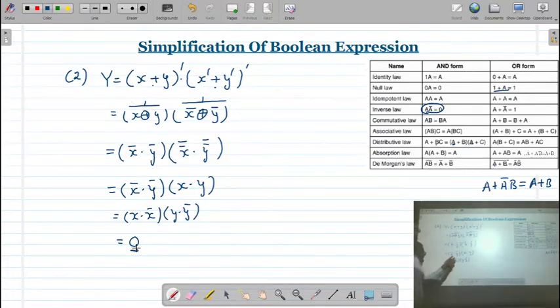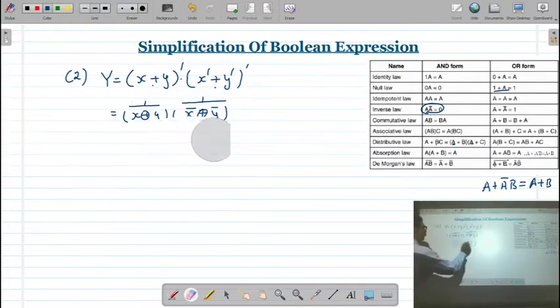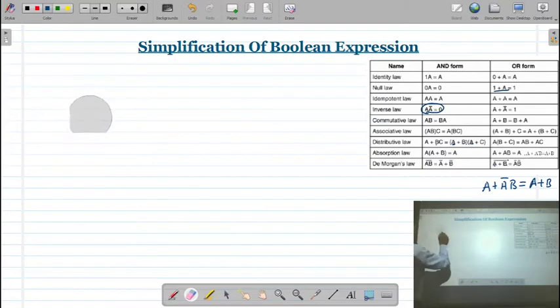So this is the power of a Boolean law. Means you don't require any kind of logic circuit. Whatever the 0 level is there, it is the output of the circuit. Now let us see one more example. Third one.